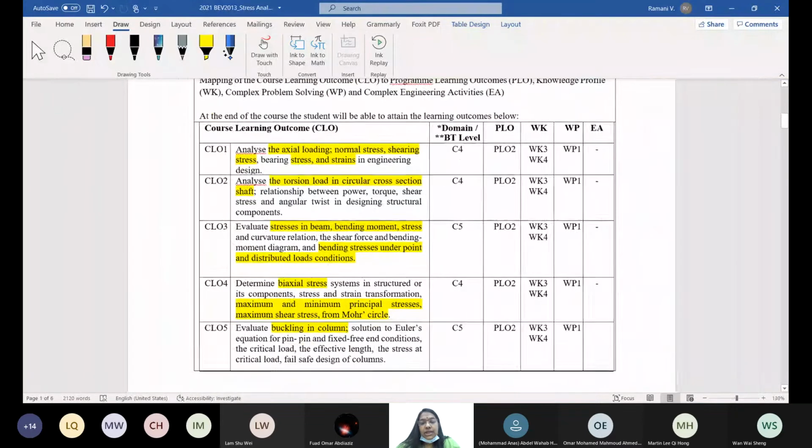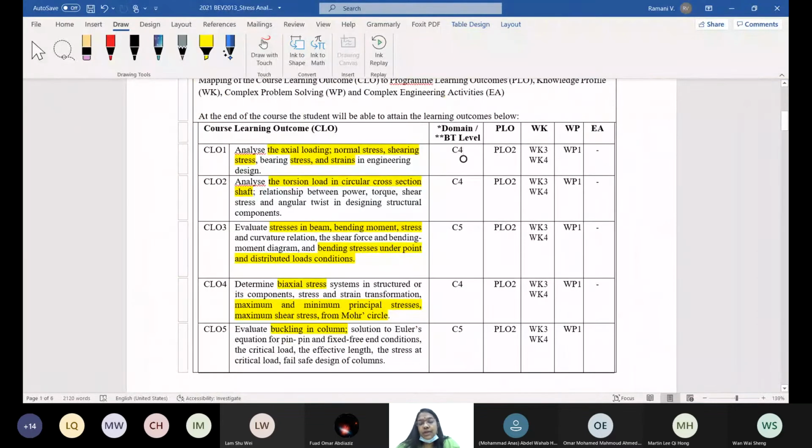See, there are 3 modes of learning: cognitive, psychomotor, and affective. The students will learn by getting knowledge, right? If this is increasing, this is decreasing, what is the profile, what is the result? That is knowledge. The relationship between 2 parameters, and the relationship between different methods, different varieties, different sections. All these things are the knowledge you are getting.